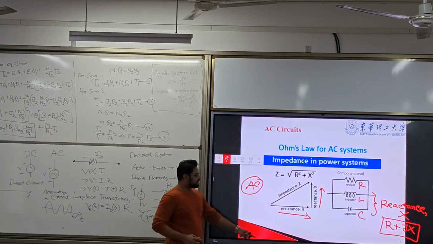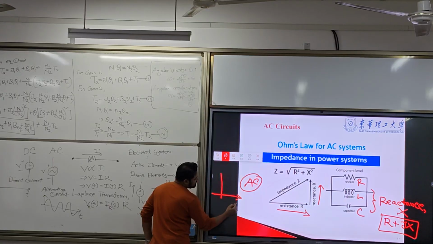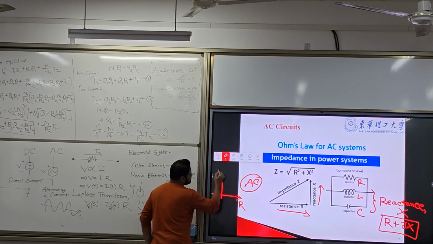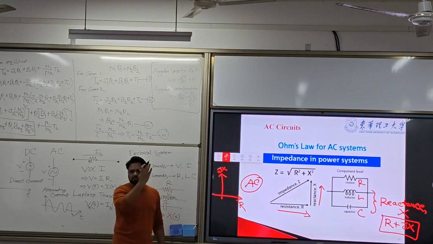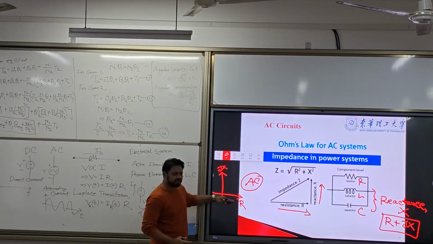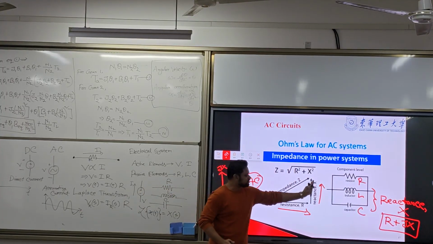So R plus jX, we can define it. This is R, this is jX. This is the imaginary axis, this is the real plane. This is the imaginary plane. So R and jX.